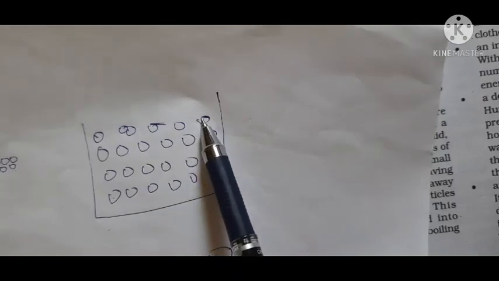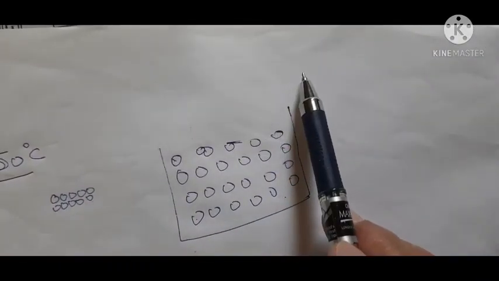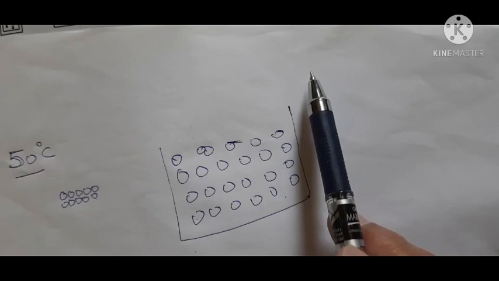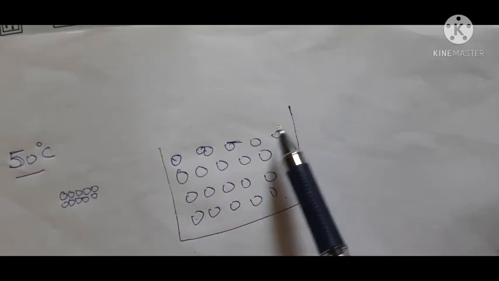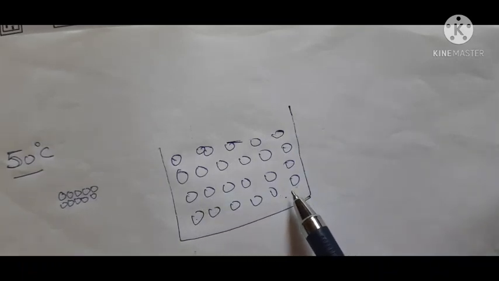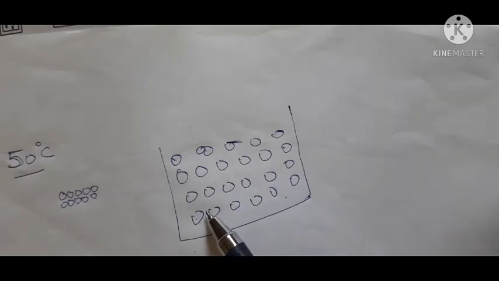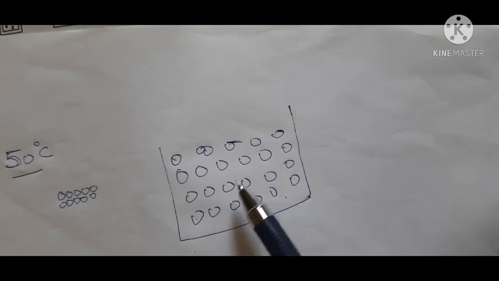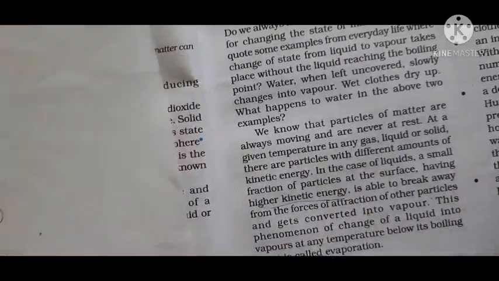Now understood? The particles on the surface have more kinetic energy and overcome the forces of attraction with other particles, and these particles change into the vapor state, because evaporation is a surface phenomenon. Only the particles on the surface change into vapor, not the particles of the liquid present at the bottom. These particles have more energy and overcome the forces of attraction with other particles. That is why they change into the vapor state. I hope it is clear.